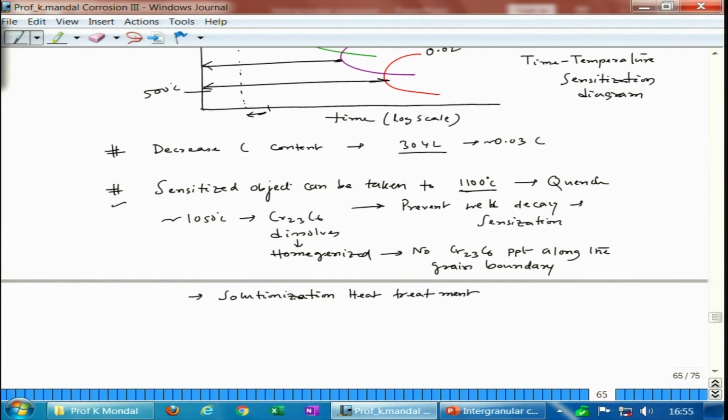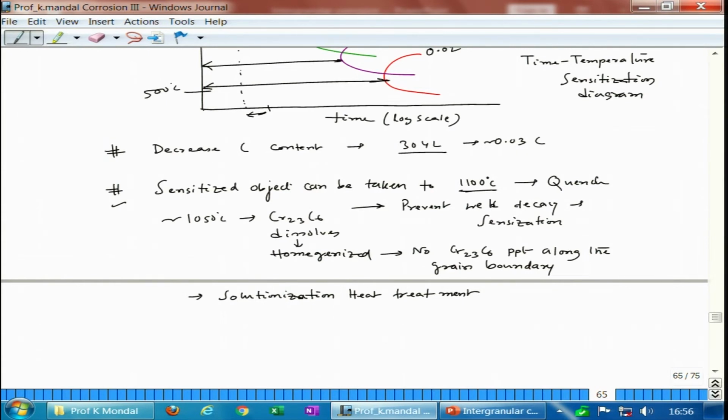So, solutionization heat treatment is similar to the case of age hardening alloy. What you do, we take it to a single phase zone, which is the alpha zone in the case of aluminum copper system, take it to alpha, solutionize it, that means homogenize and take all the precipitates into the melt. So, it becomes single phase, and then quench it.